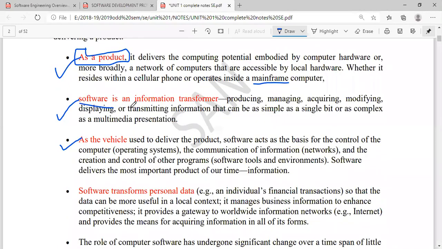Nextly, software is also an information transformer. Do you agree with this? With the help of software, we can transfer the information, or you can also say that we can manipulate the information. What is manipulation? What do you mean by manipulation? Anybody? What do you mean by manipulation? Tell me.